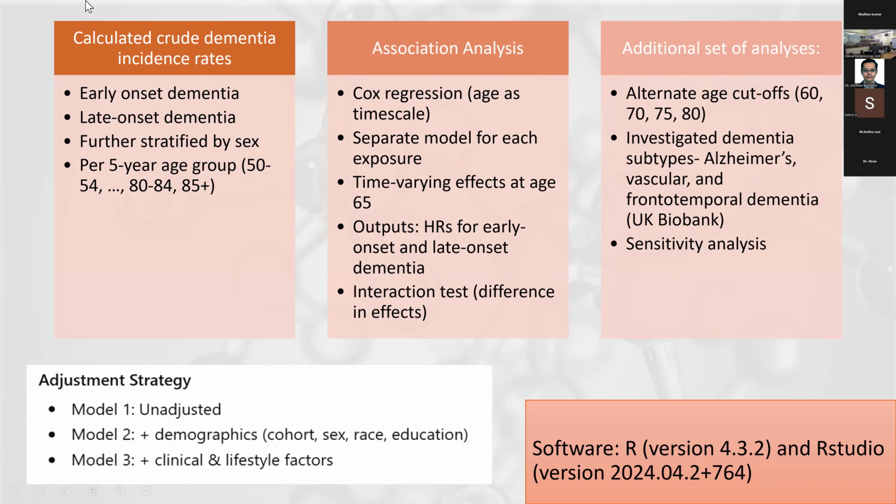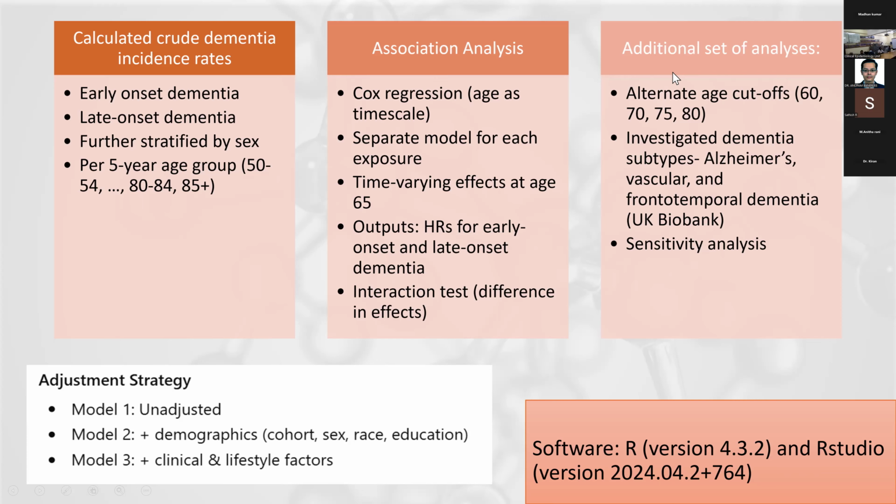Based on this, they have calculated crude dementia incidence rates. They have looked at early onset dementia and late onset dementia incidence. They further stratified it by sex, and they've also used 5-year age groups to look at incidence. And they've also looked at the association of a particular risk factor with either early onset or late onset dementia by using a Cox regression model with time varying variables. Age was used as the time scale.